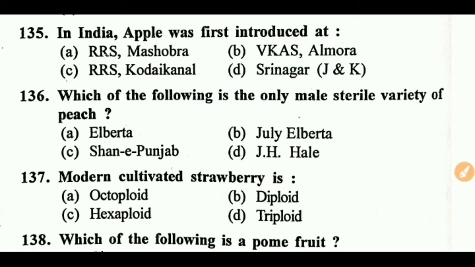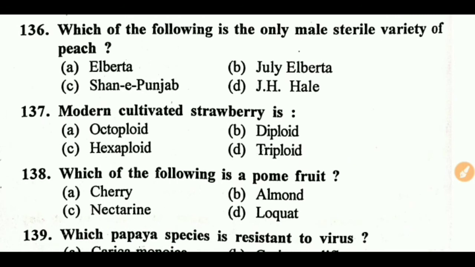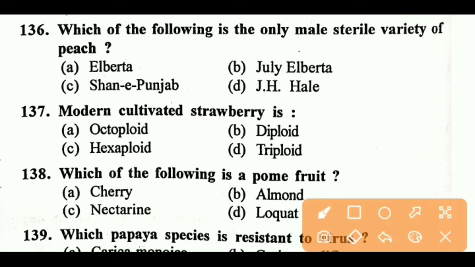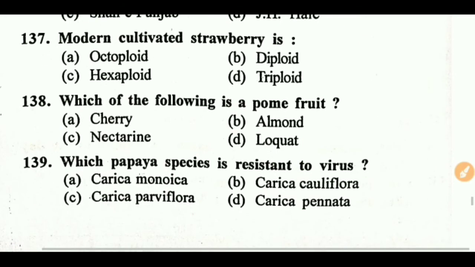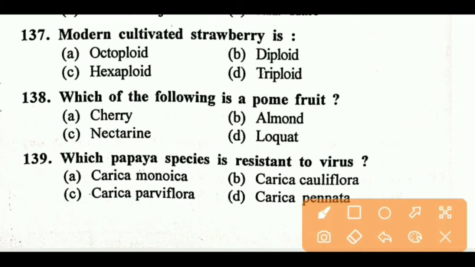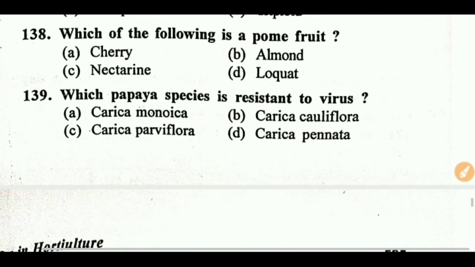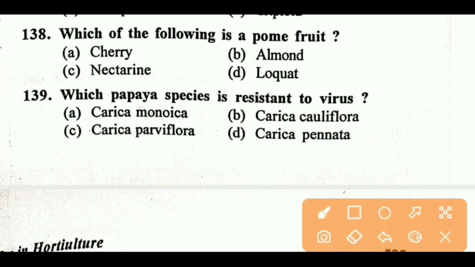Next question, which of the following is the only male sterile variety of peach? All three are sterile varieties, only Sahne Punjab is not a sterile variety. Next question, modern cultivated strawberry is octoploid. Next question, which of the following is a pome fruit? Right answer is D, loquat.